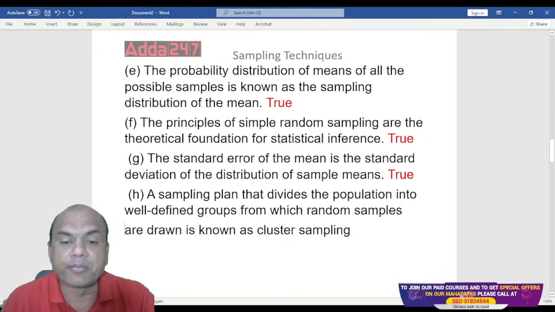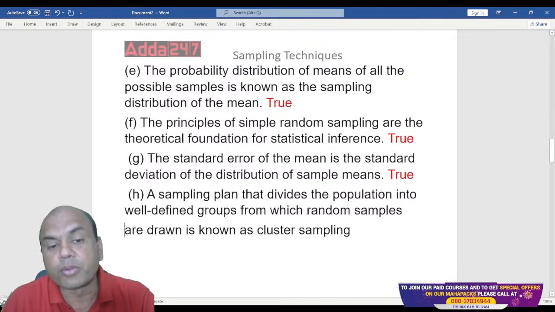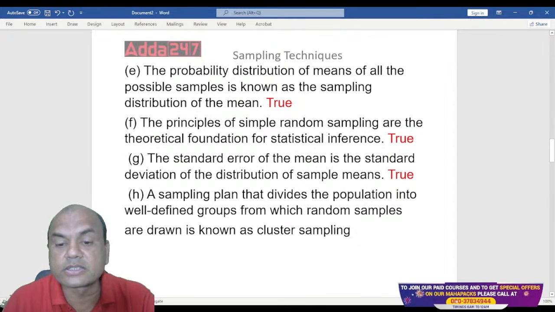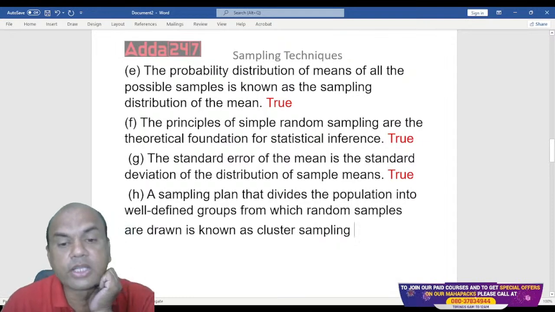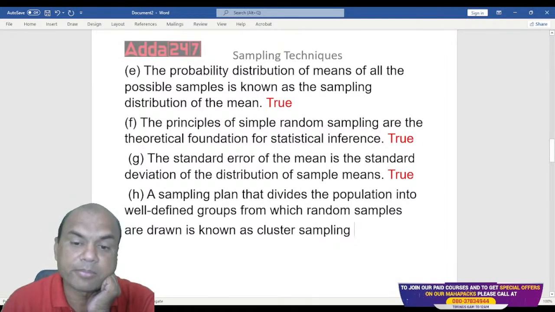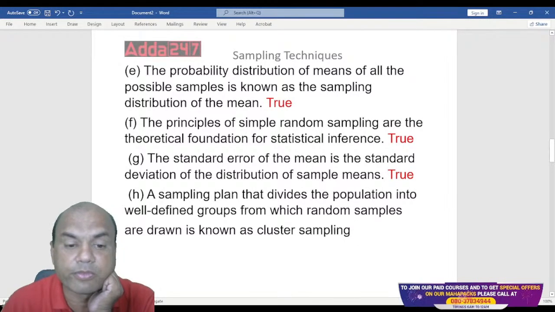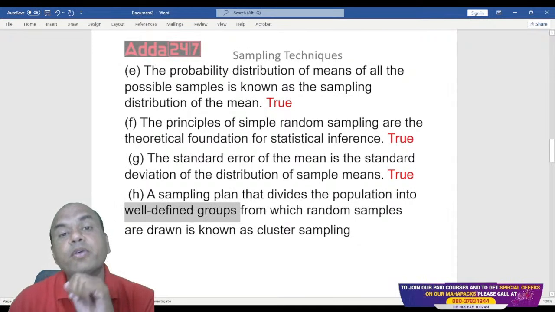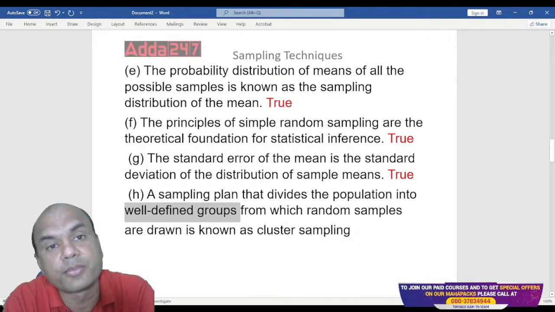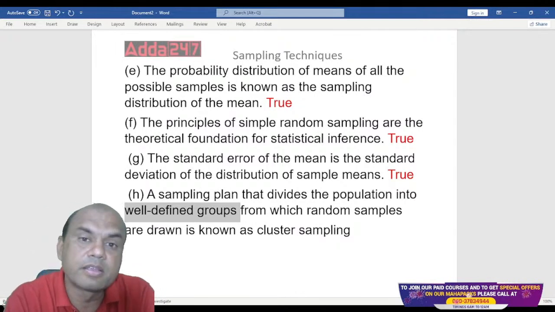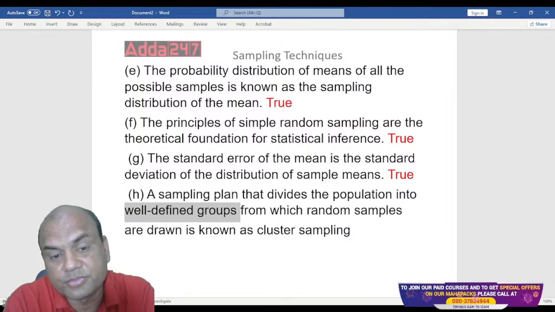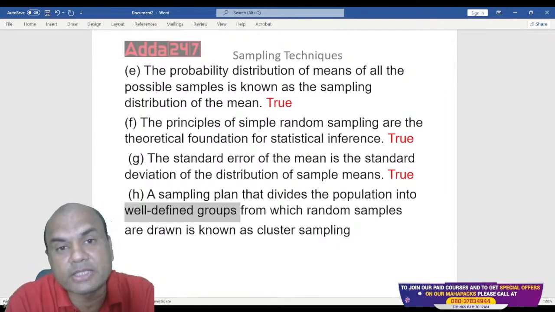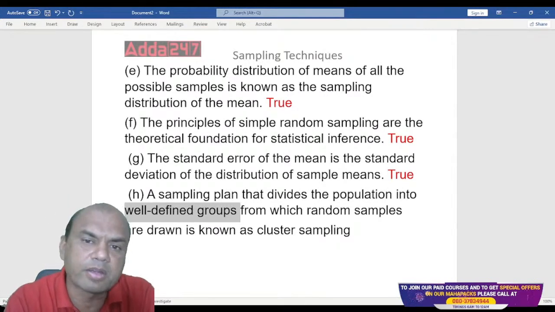Next one. The sampling plan that divides the population into well-defined groups from which random samples are drawn is known as cluster sampling. So, is this known as cluster sampling? A sampling plan that divides the population into well-defined groups. Well-defined means they can be defined in any terms. They can be defined in terms of region, age, or marks. Or they can be defined like in systematic sampling, just by serial order.